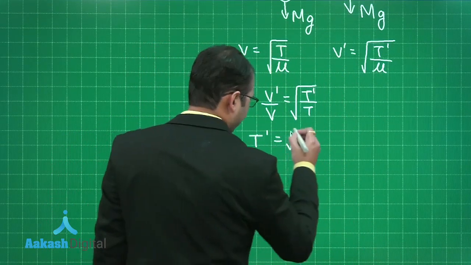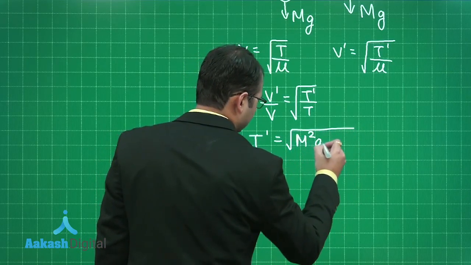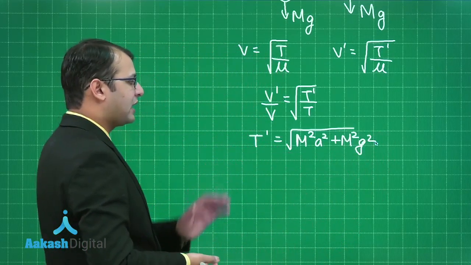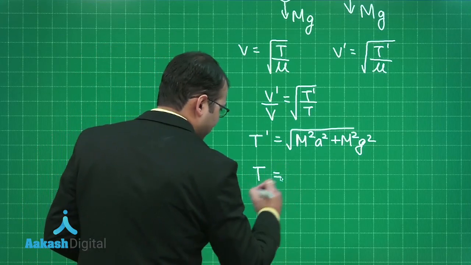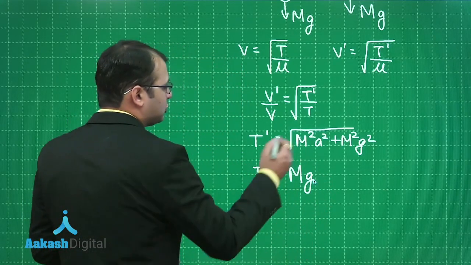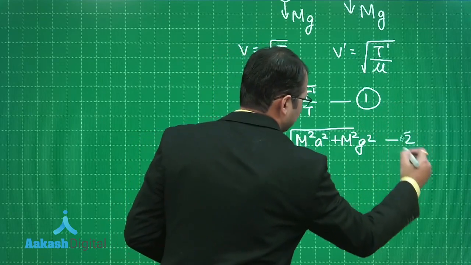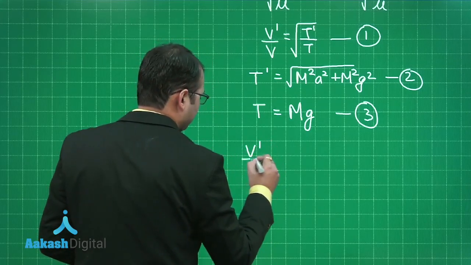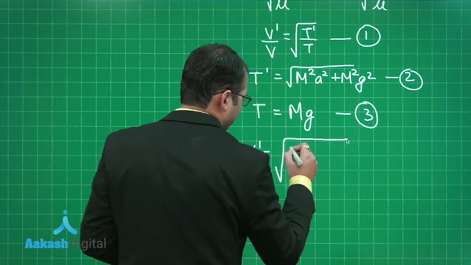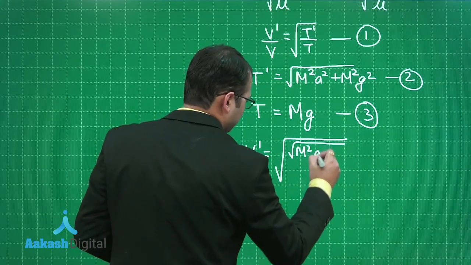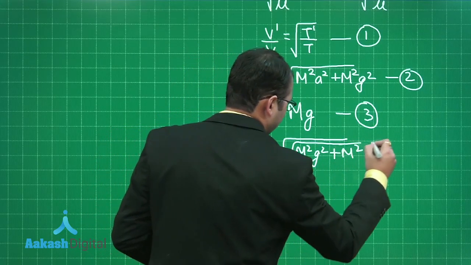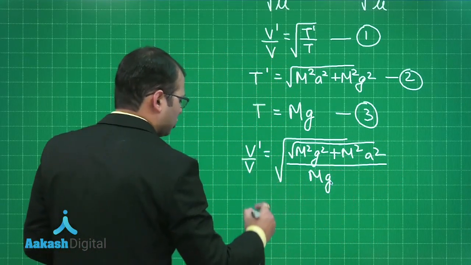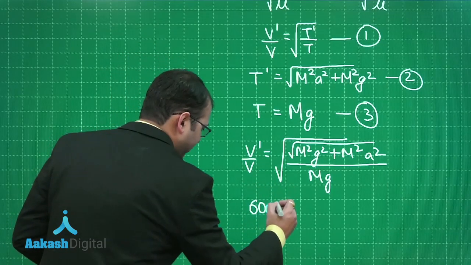T dash is equal to under root of capital M square a square plus capital M square g square, as by basic mechanical laws. And the tension when the car was at rest would be simply equal to mg. Substituting these values, let's take this as equation 1, this as equation 2, and this as equation 3. When you put down all the values, you will get V dash by V is equal to under root of M square g square plus M square a square, and this whole should be divided by mg, right? On solving this, you will get the V dash value would be 60.5.